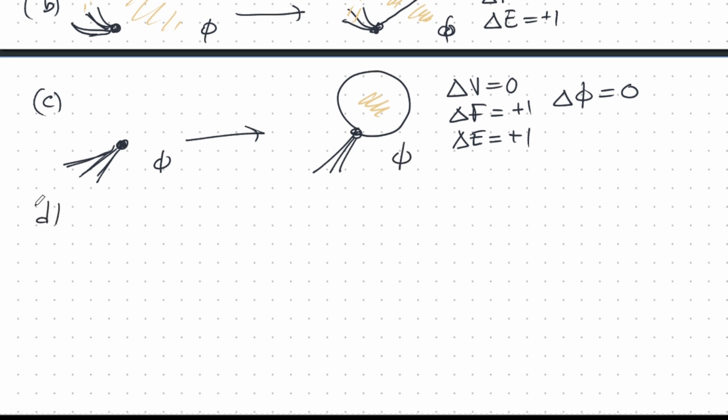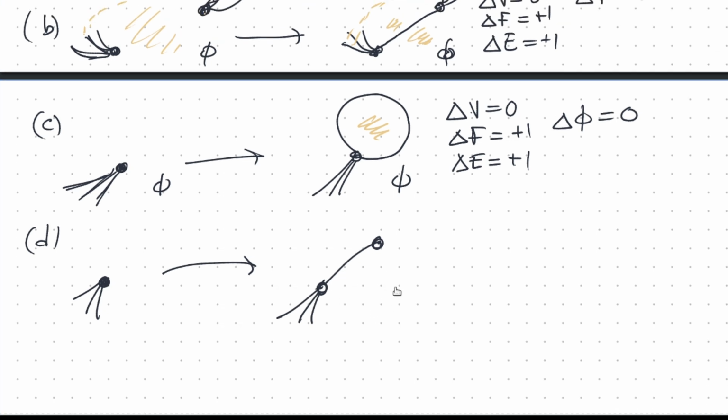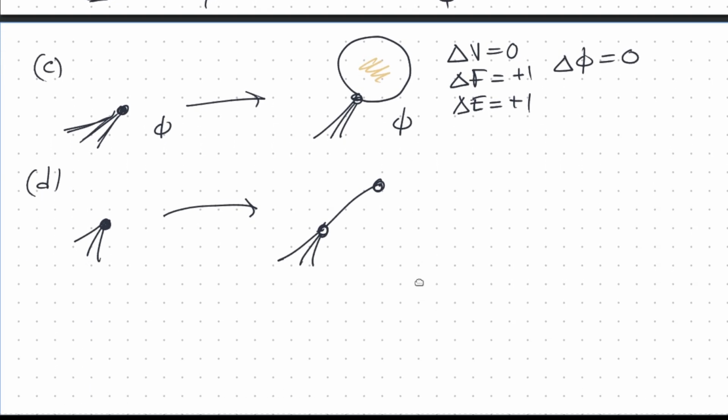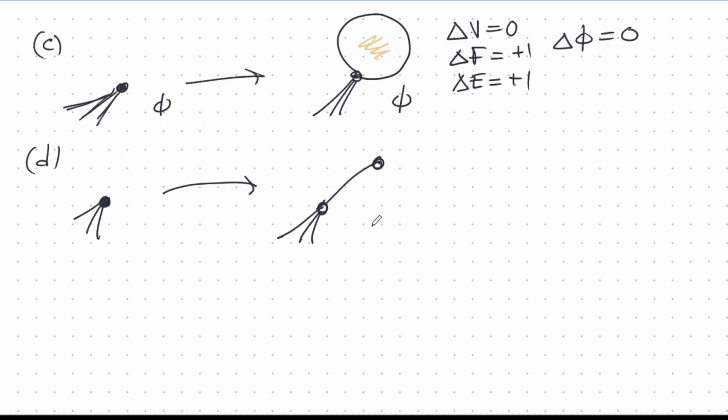And finally, we've got one more graph building operation. We start off with a vertex here connected to some big graph like in C. But here what we do is we add an edge and a vertex. This actually is different. It produces something different from the others. You'll see that if you don't add this particular graph building operation, there are types of graphs you won't be able to build.